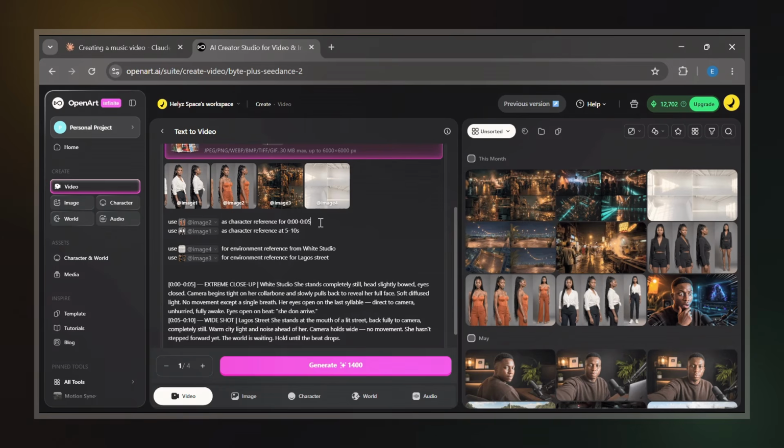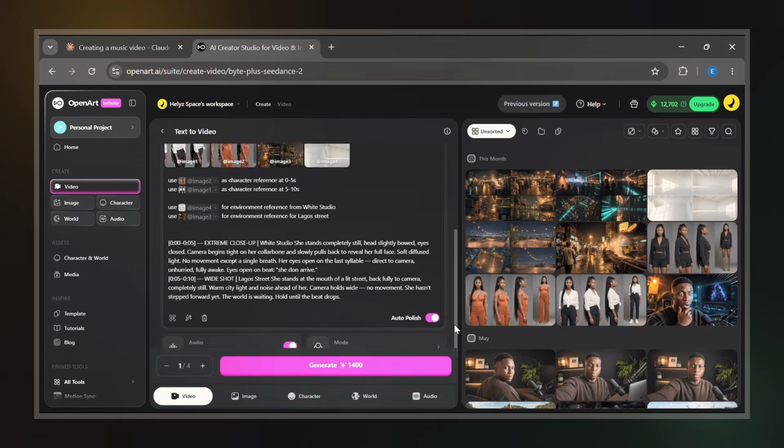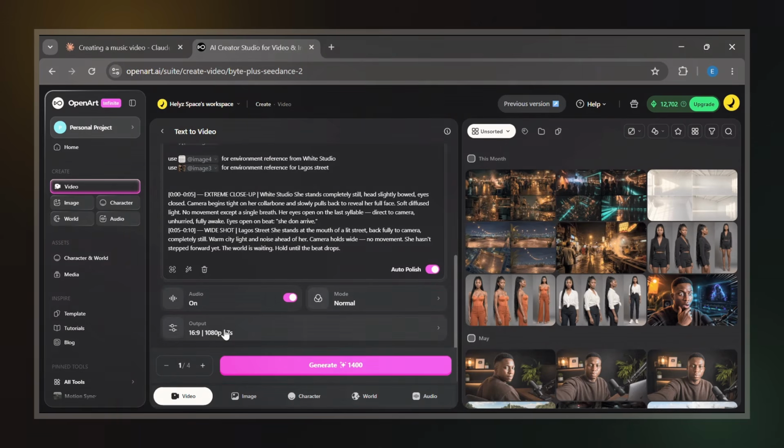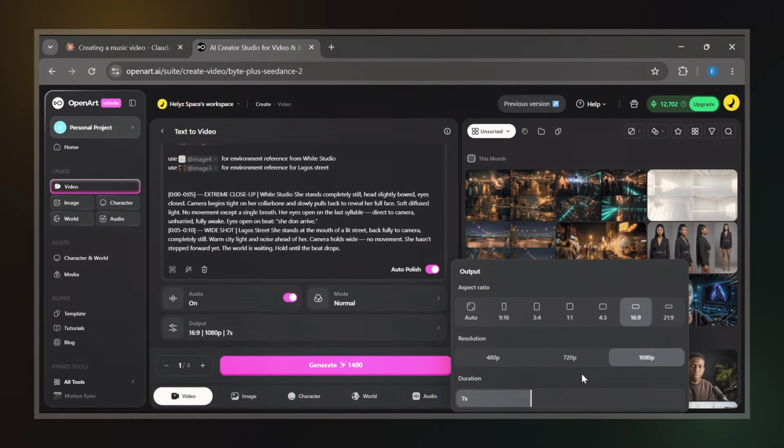For this project, I'm using a 16:9 landscape format, normal mode, Dance, and 720p resolution. I'm sticking with 720p mainly because I don't want to spend too many credits, especially since Dance can cost a little more. Before generating though, there is one more important step. We need to add the audio.